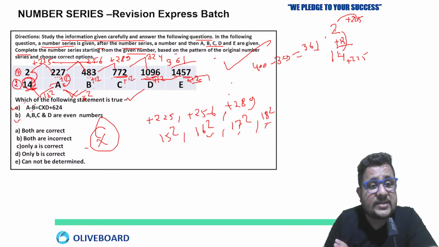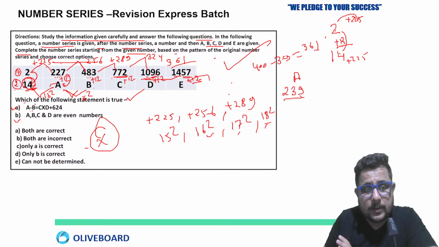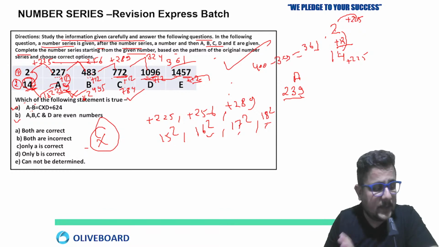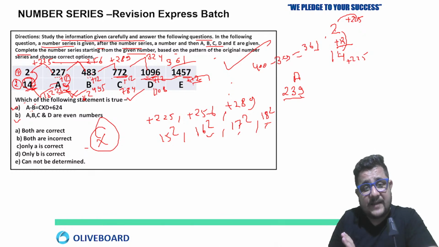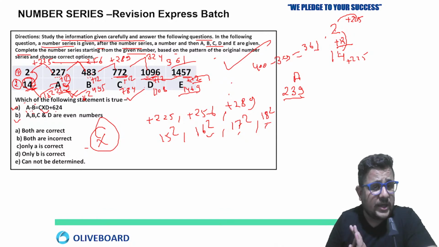A minus B. So A is going to be 227 plus 12, that means 239 is the value of A, right? The value of B is going to be 483 plus 12, 495. The value of C, 784, 772 plus 12. Are you getting my point? Now the value of D, 1096 plus 12, so 1108. The value of E, 1457 plus 12, 1469. So if we look, the difference of A and B is less than C and D. Yes. By simple logic, no need to calculate everything.